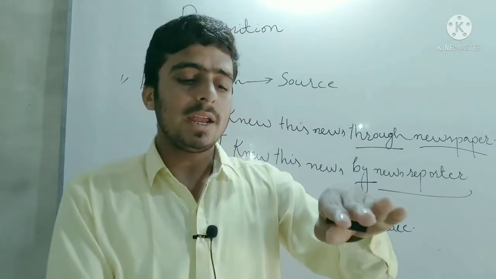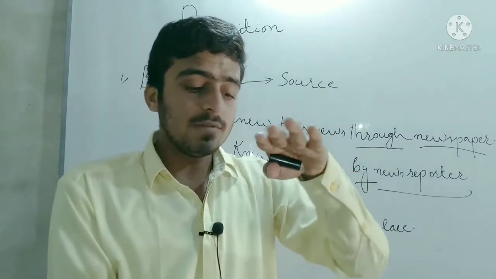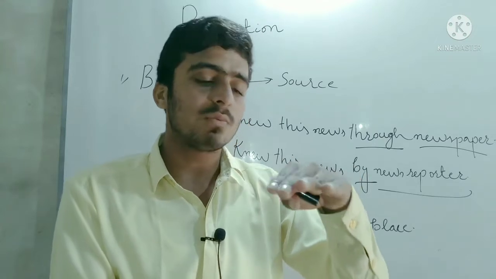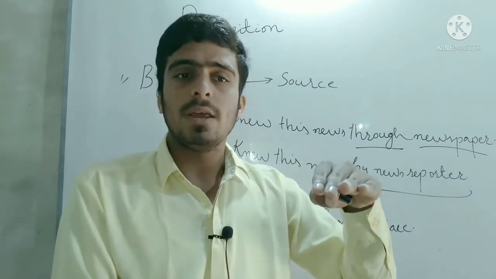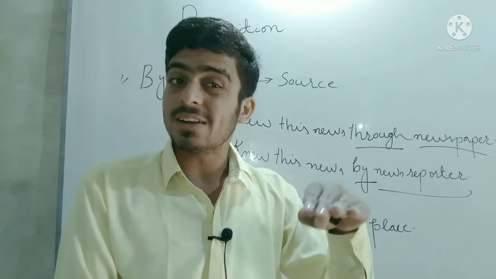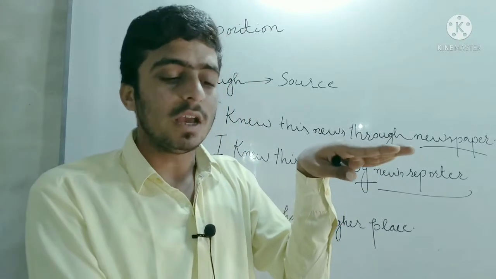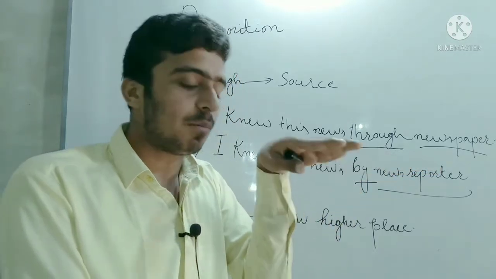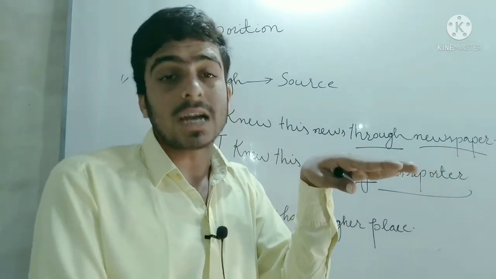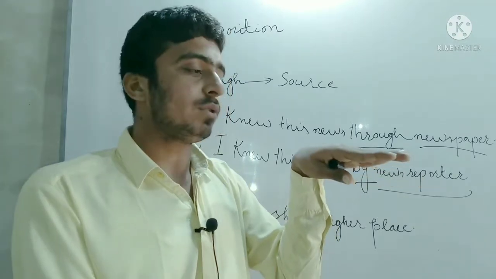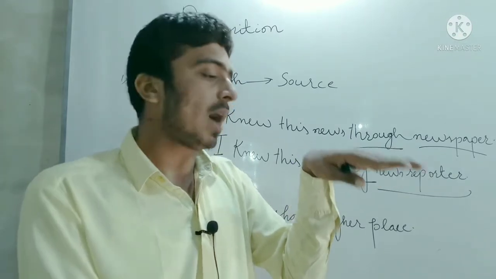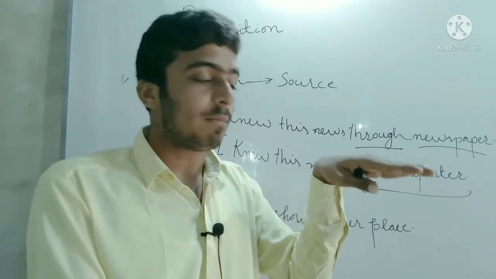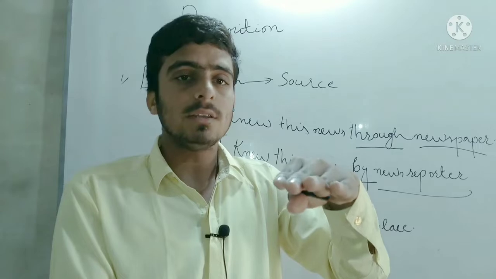You will see that my hand is over the pen. Here my hand is covering the surface of the pen, so here I am using the preposition over. My hand is over the pen. And whenever something is not covering the surface, my hand is above my pen. Here is my pen and my hand is above the pen. So my hand is not directly over the pen, but here I am showing you the higher place. So my hand is higher than my pen. My hand is above my pen, and in this example my hand is over this pen.